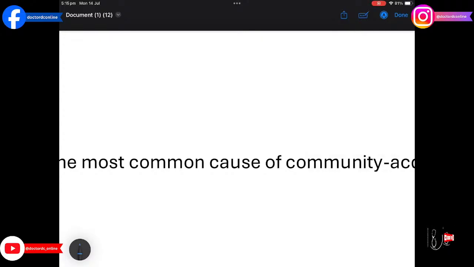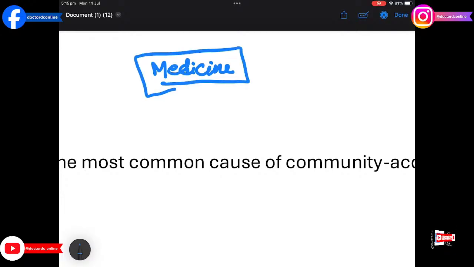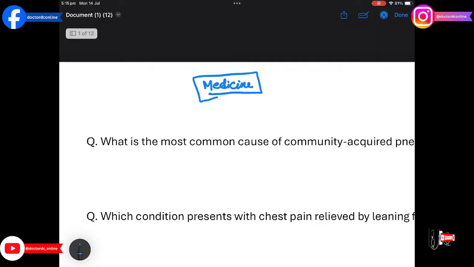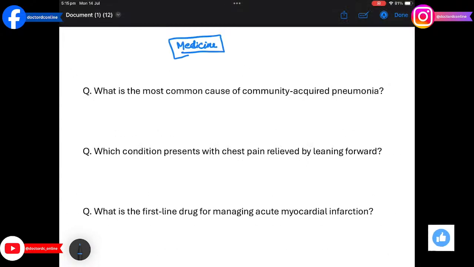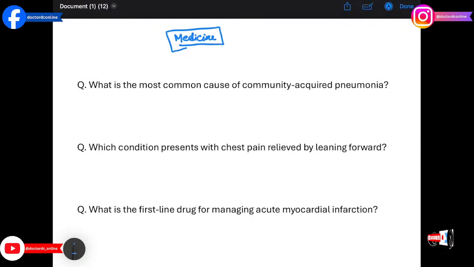Today we will be diving into an essential part of your FMGE preparation, one-liner questions and previous year questions, PYQs, in medicine. As you all know, medicine is a high-yield subject in FMGE and mastering these concise clinical questions will boost your accuracy and speed on the exam day. Our goal in this session is to break down key one-liners and PYQs to help you understand not just the what but also the why, so you can confidently apply this knowledge in the exam and in clinical practice.